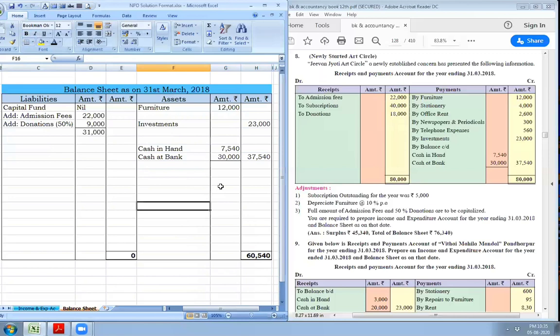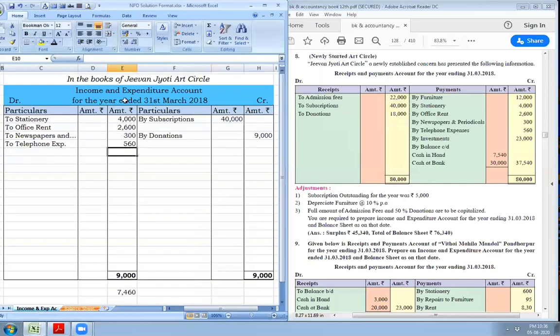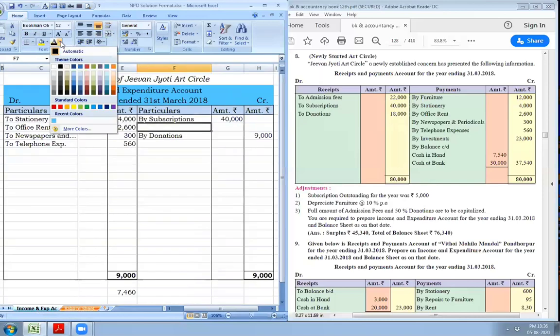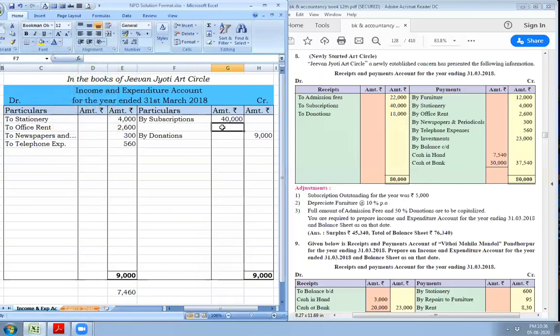Now the adjustment part. First adjustment is outstanding subscription for the year was rupees 5,000. We will add to the subscription. Add outstanding rupees 5,000.